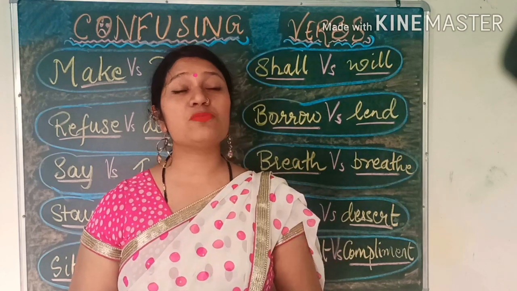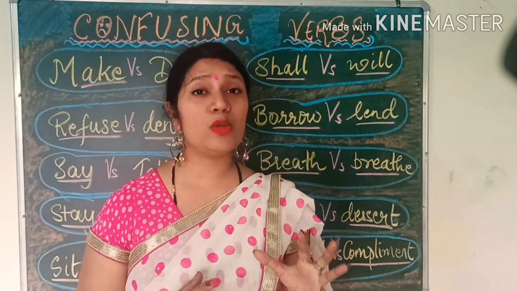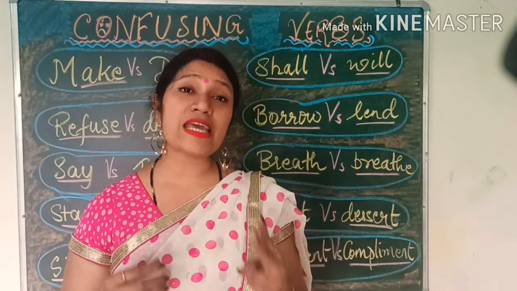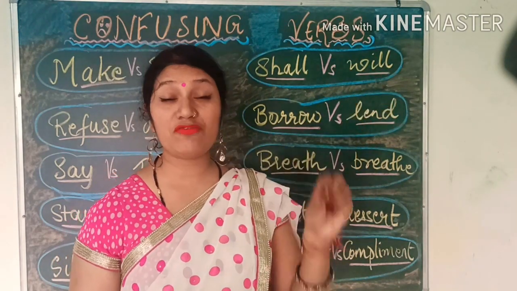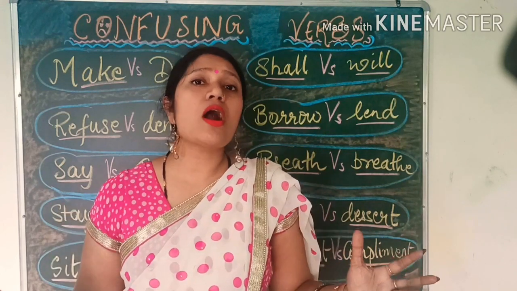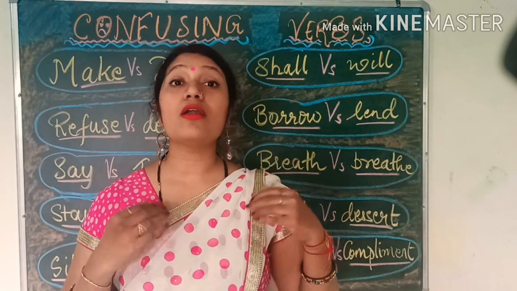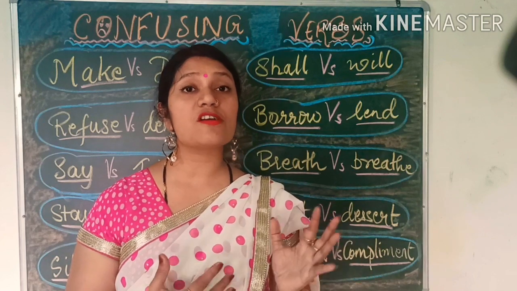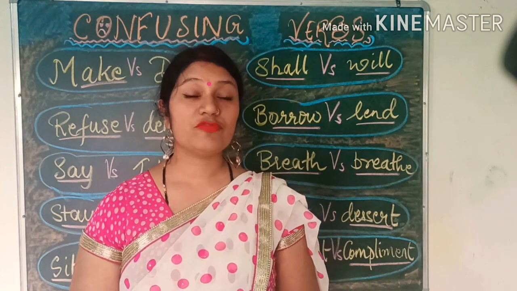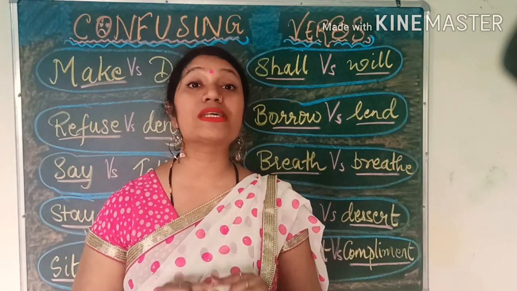But the one main difference between shall and will, in simple words, is that shall is more polite than will. Yes, you use shall with the first person, and with the second and third person you use will every time. I shall do whatever you say. We shall overcome all our obstacles. I and we use shall. For other person pronouns, we use will. Yes, he will not go to the party. Here you are very sure. When you are very, very sure of anything, you are not going to use shall, you will be using will.